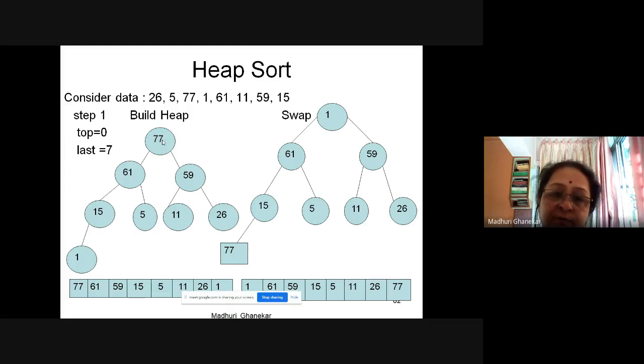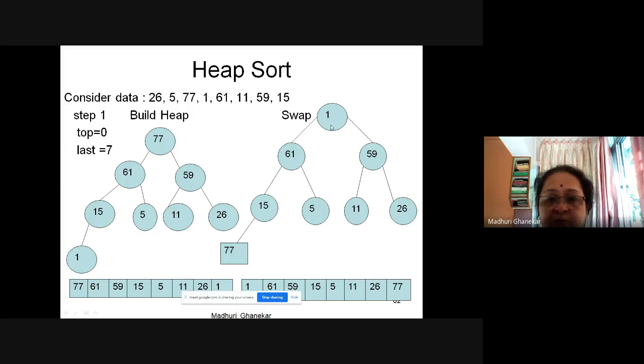So for constructing an array in ascending order, I make use of max heap. Min heap you can use for descending sort. Okay. Now here what I did, I pushed this at the last place. So this element and that element are interchanged. So the maximum I put at the last place.